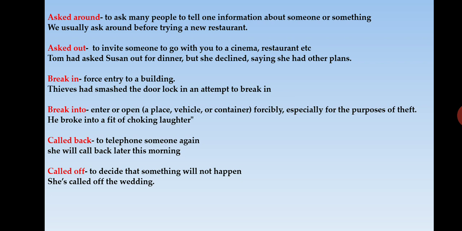Next one is call off, which means to decide that something will not happen. A meeting was called off means the meeting will not happen. The program was called off. The program will not happen in future. They have just put an end to the program, declined the decision of conducting a program. So what is the example given here? She called off the wedding due to some reason. She is not interested in getting married, so she called off the wedding. I hope I am clear.